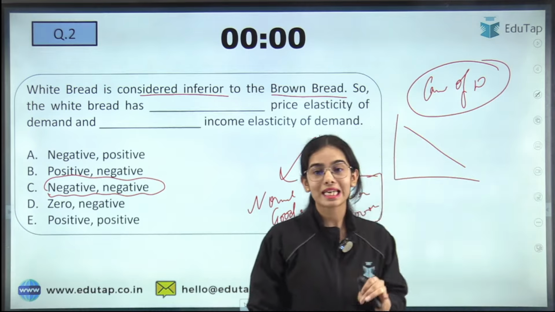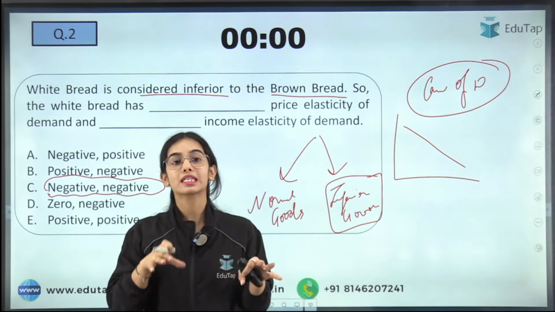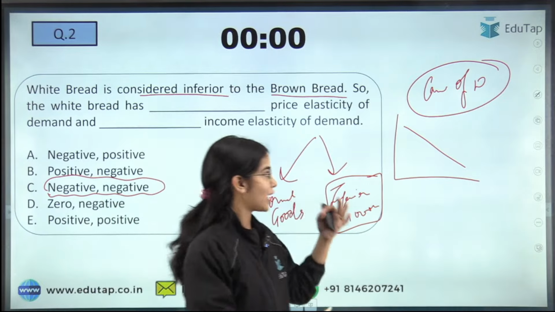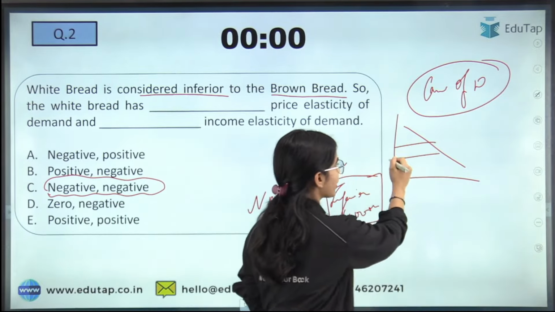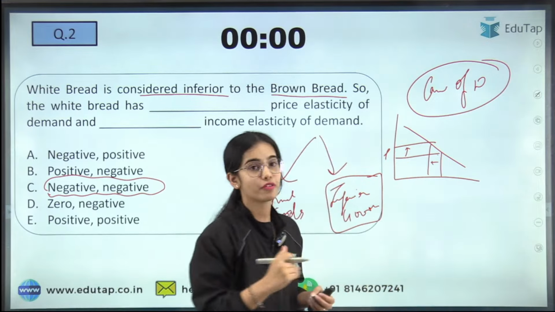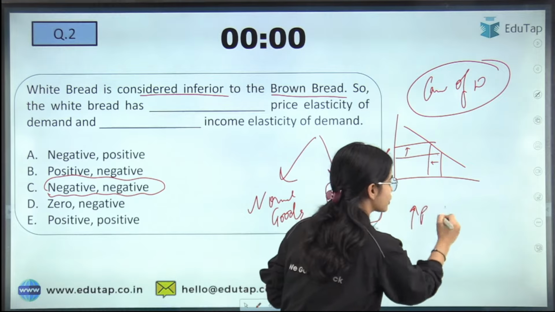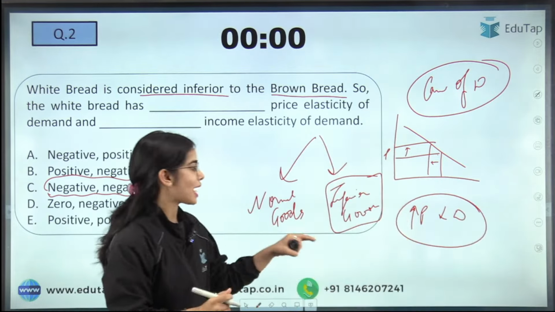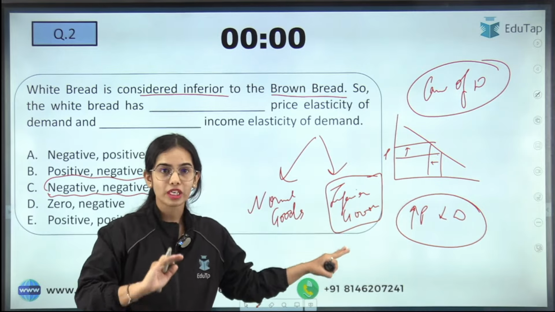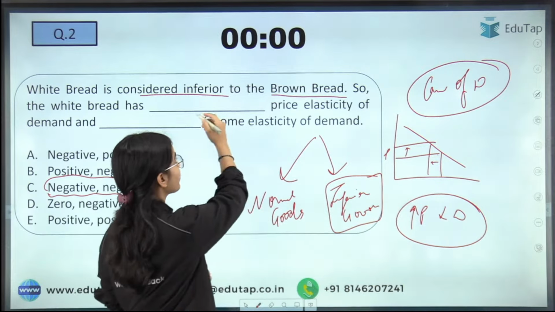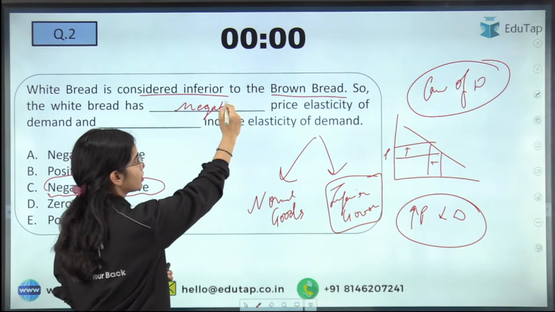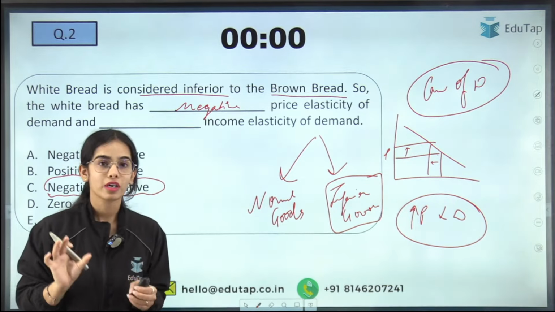The law of demand states that there is a negative, or inverse, relationship between the price of a commodity and the demand for the commodity. That means if the price of a commodity increases, the demand will fall. This is true for both inferior goods and normal goods. If the price is increasing, demand will fall. If the price is falling, demand will increase. So there is an inverse relationship between price and demand, and that is why there is a negative sign in front of the price elasticity of demand.